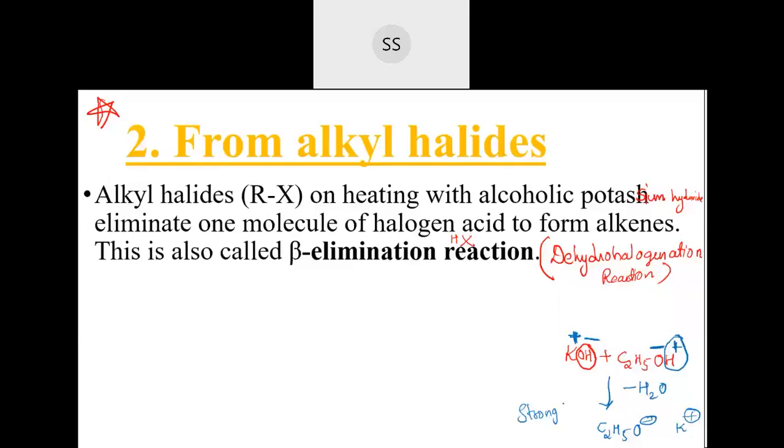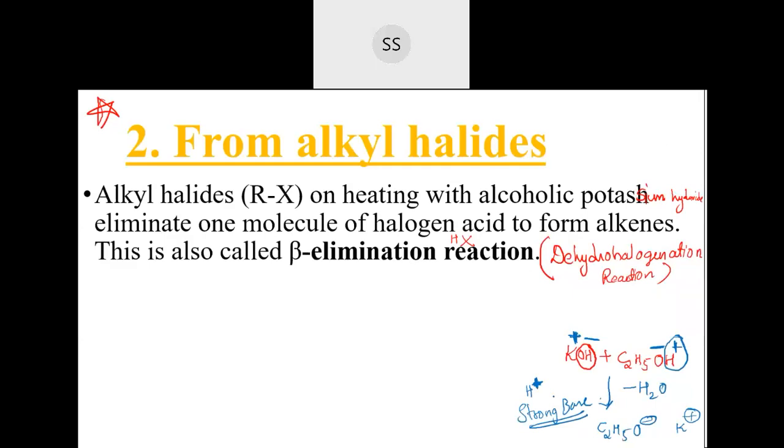So I told you this is a very strong base. Now, according to Bronsted, a base is a substance which requires one H plus ion. They can take one H plus ion very easily. A strong base is one which takes it very readily. If they are able to take H plus ion very easily, then we call them a very strong base. So C2H5O minus is found to be a very strong base. Now I am making it react with alkyl halide.